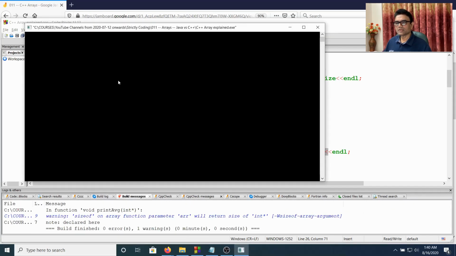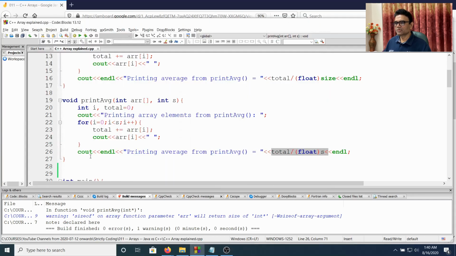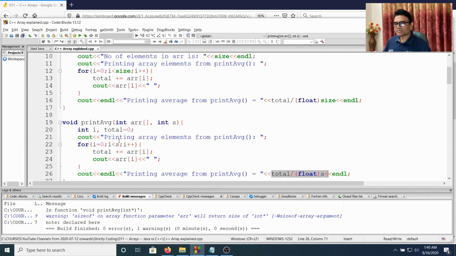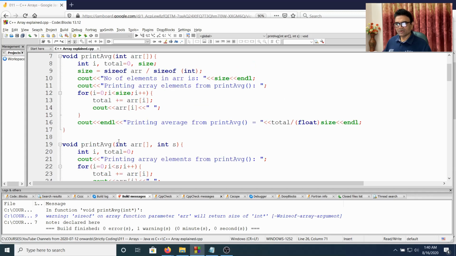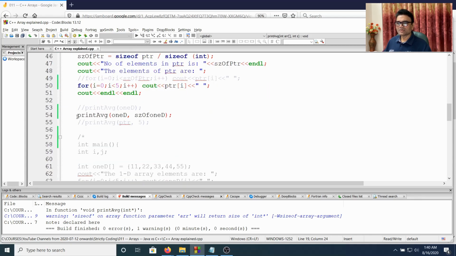So recompile and run. Now you see the printing array elements from print average. Now the loop is running 5 times, because we have given the size as a parameter, so it is printing the average 33. Cool. Now to reinforce, as the last nail in the coffin, that the array name is a pointer, we will actually pass the pointer ptr. Instead of sending the array 1D, we will send the pointer ptr, which also stores 5 elements after allocating memory. So that also will work.